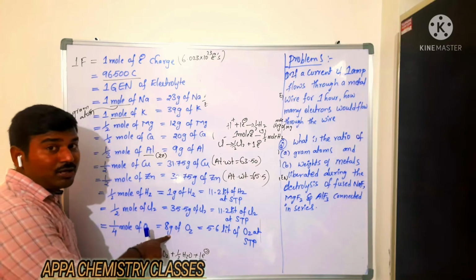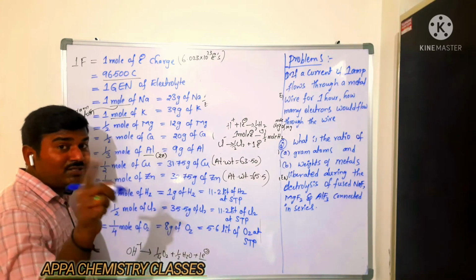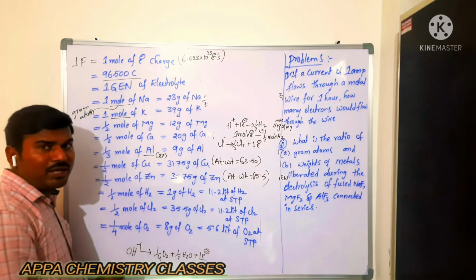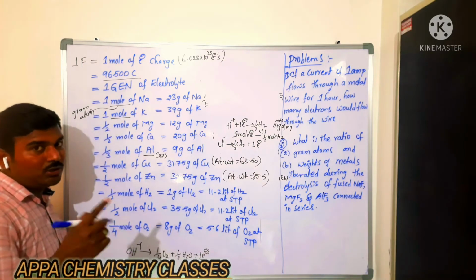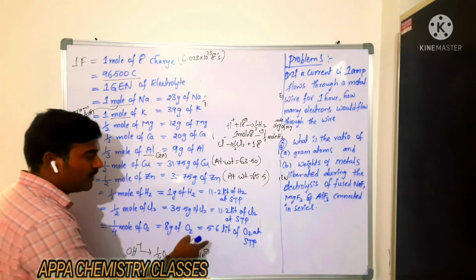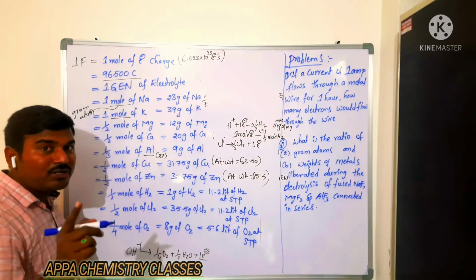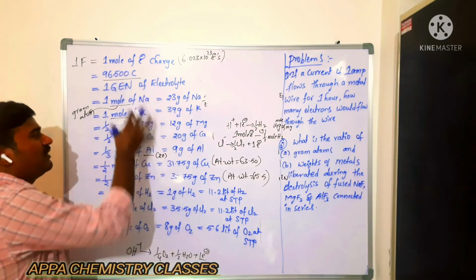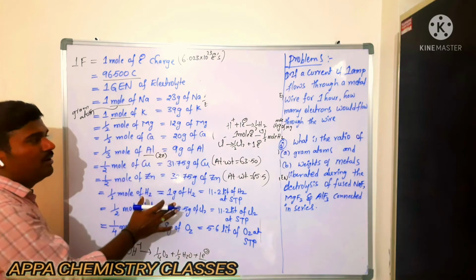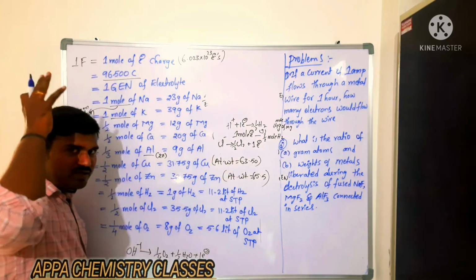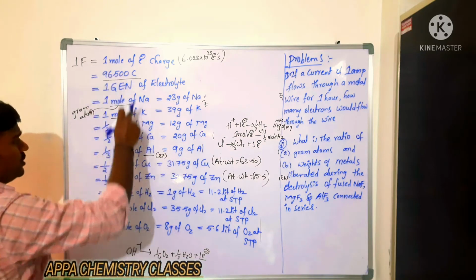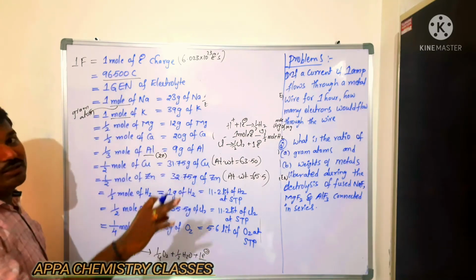So by loss of 1 mole of electron we are getting 1 by 4 mole of oxygen. So that is nothing but, 1 mole of oxygen weight is 32, 1 by 4 mole will be 8 grams, which is nothing but, 1 mole of oxygen gas occupies 22.4 liter, 1 by 4 mole will occupy how much? 5.6 liter at STP. This is very important relation data. If you know this one, you can do hundreds of questions. So each and every term is equal.